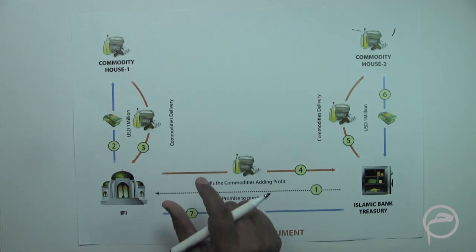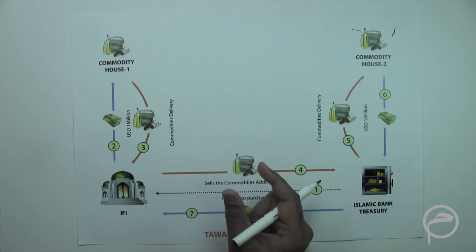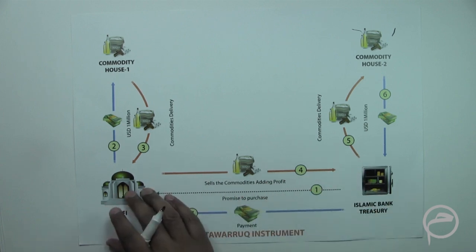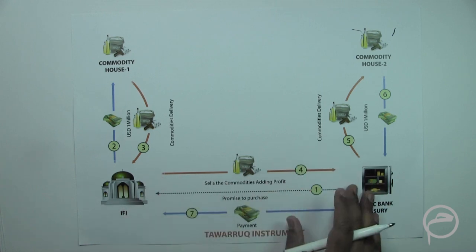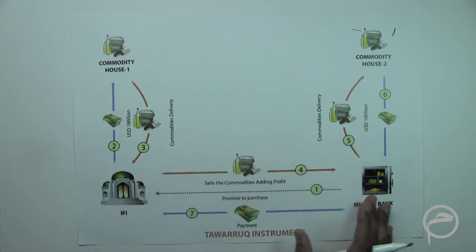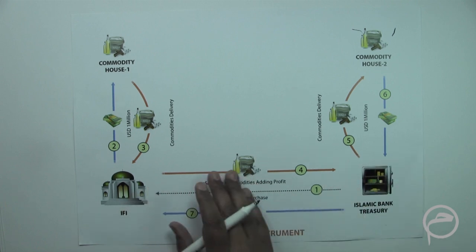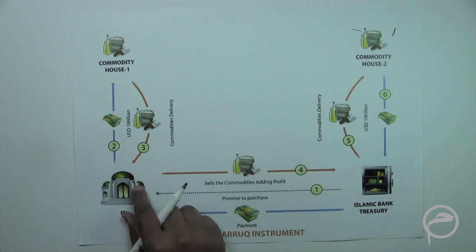Now the calculation of this profit could be linked to a benchmark, and this could be anything which is agreed between these two entities. For example, a LIBOR or any other benchmark which is agreed between these two parties. So if we are taking an example where this institution requires funding for 1 month, so it could be, for example, a 1 month LIBOR used as a benchmark for profit.